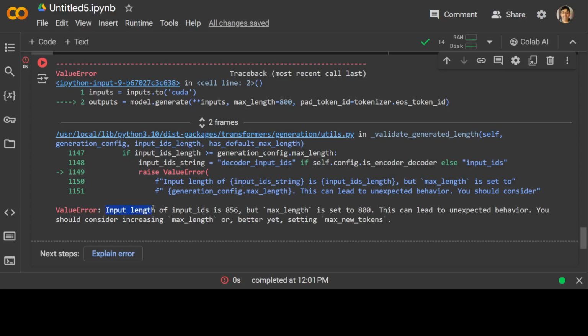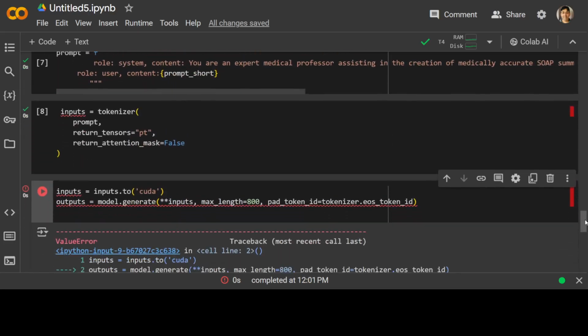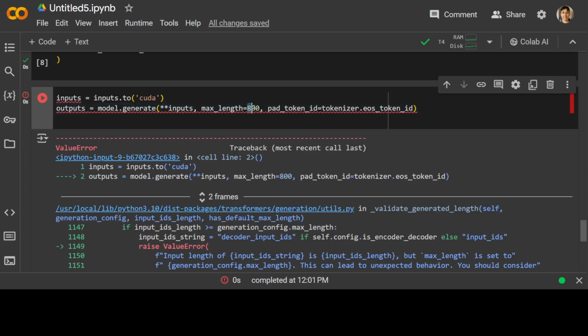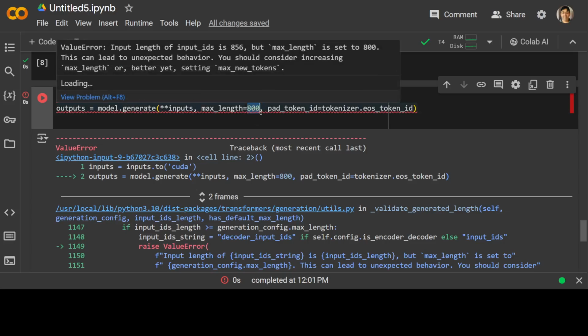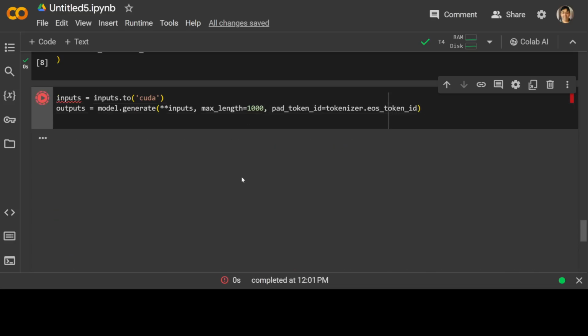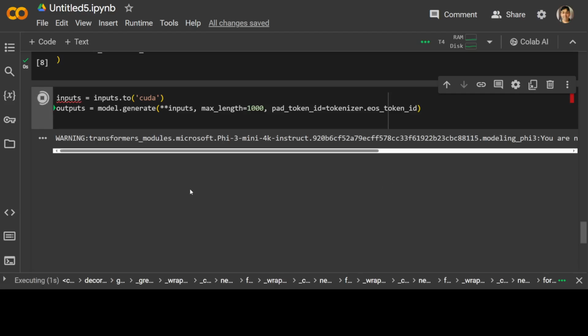It is saying that the input length of input ID is 856, but max length is 800. So if your text is larger, then you need to make sure that you also increase this max length. I'm just going to set it to maybe 1000. Let's run it again. Okay, you see it is now working. Let's wait for it to finish.